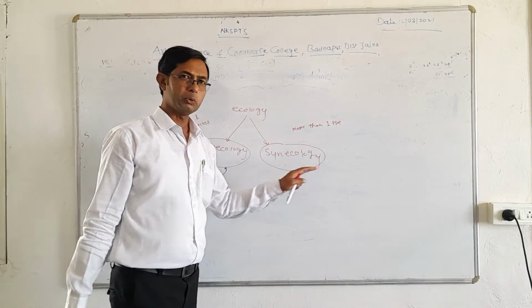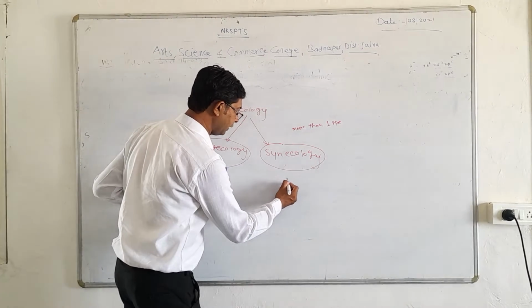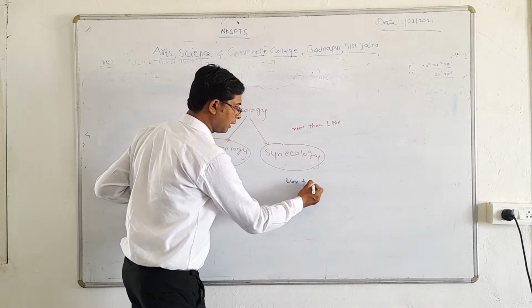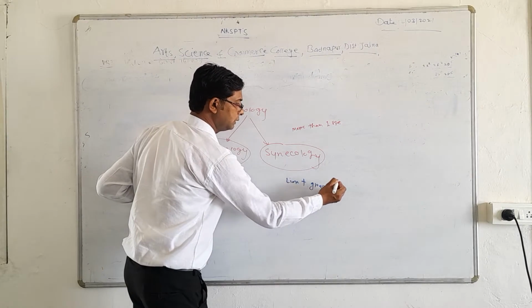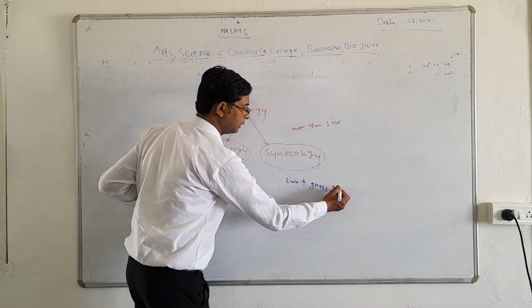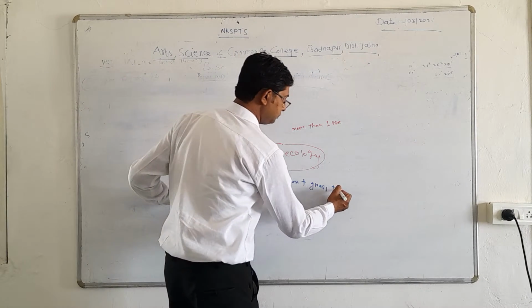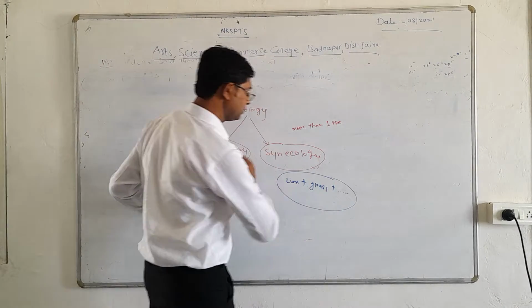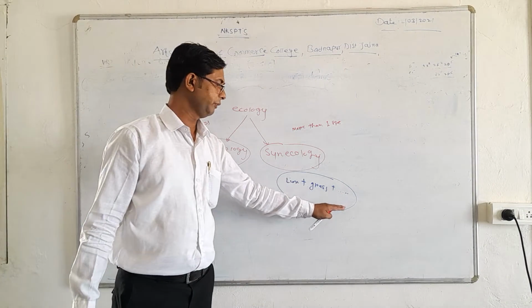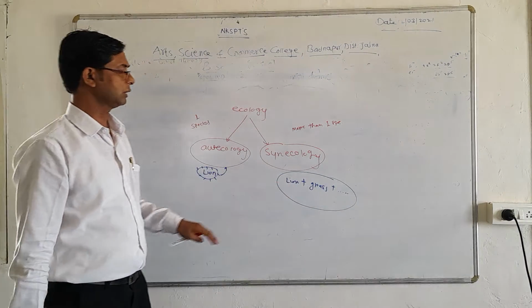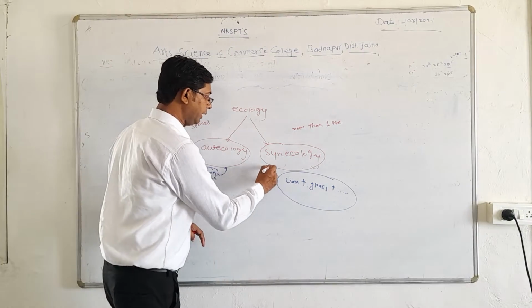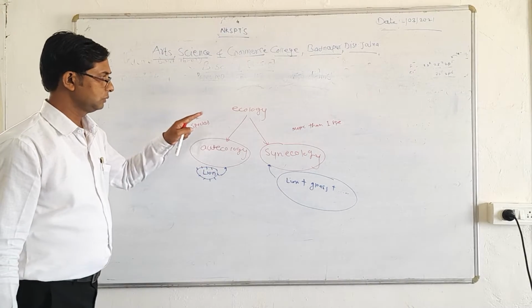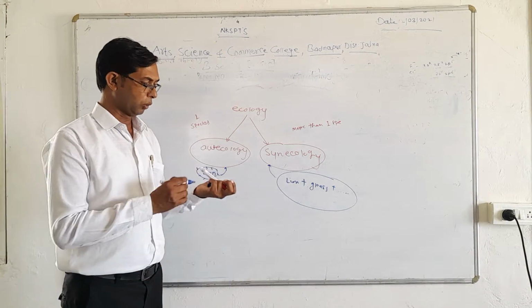Now when we talk about synecology, we study the lion along with, suppose, grass plus some other organisms. So lion plus grass plus these other living organisms plus their habitat or environment are included in synecology. These are the branches of ecology.